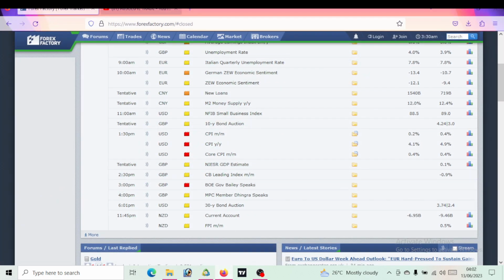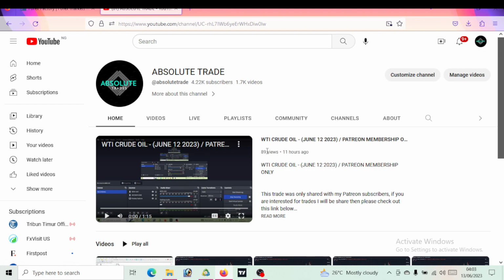Now take a look at one of those trades we took yesterday. WTI crude oil, right, June 12th. It was an amazing trade. So we are looking at a couple of other trades.